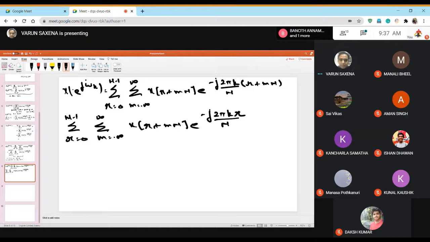Now, r is simply a dummy variable. So instead of r, I just write n again, because that's what we are generally used to seeing.